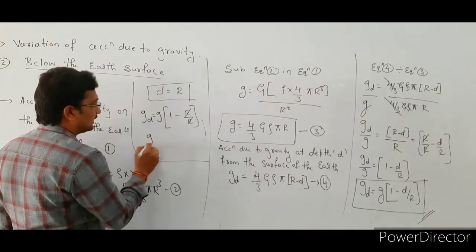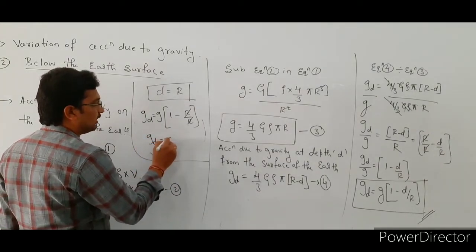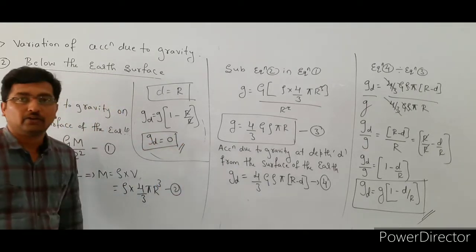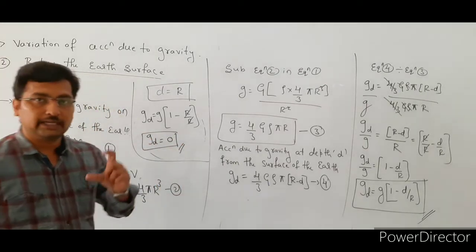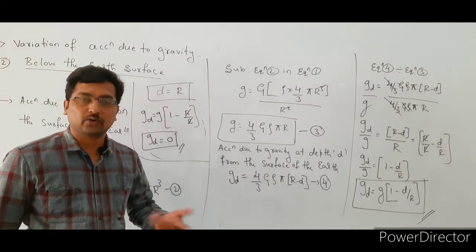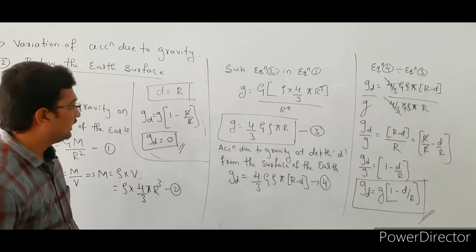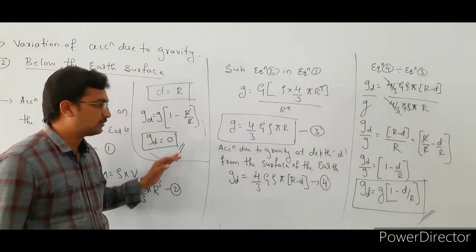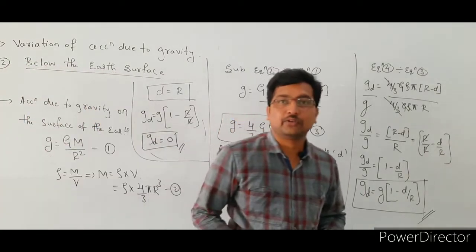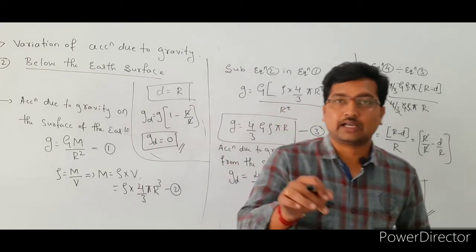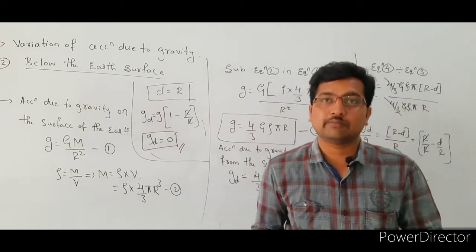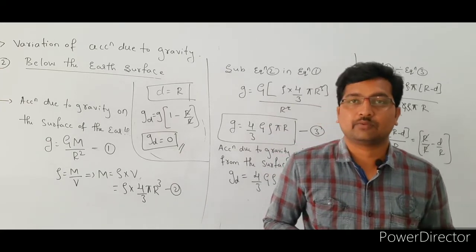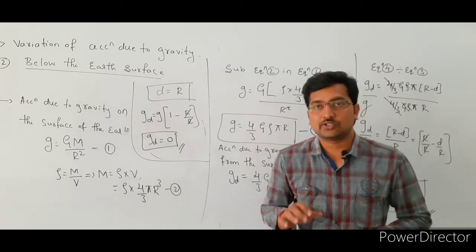So the acceleration due to gravity at the center of the earth is 0. If the depth value is r, that is equal to the radius of the earth, then the acceleration due to gravity at the center of the earth is 0. If the acceleration due to gravity at the center of the earth is 0, it means the weight of the body at the center of the earth is also 0.